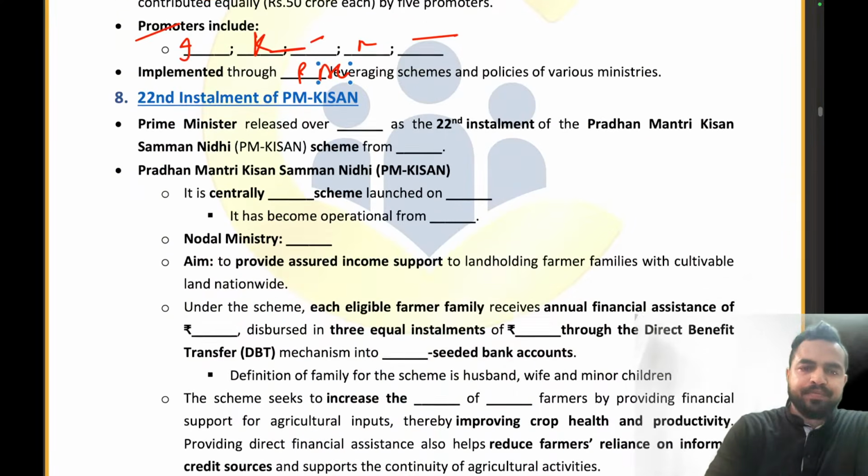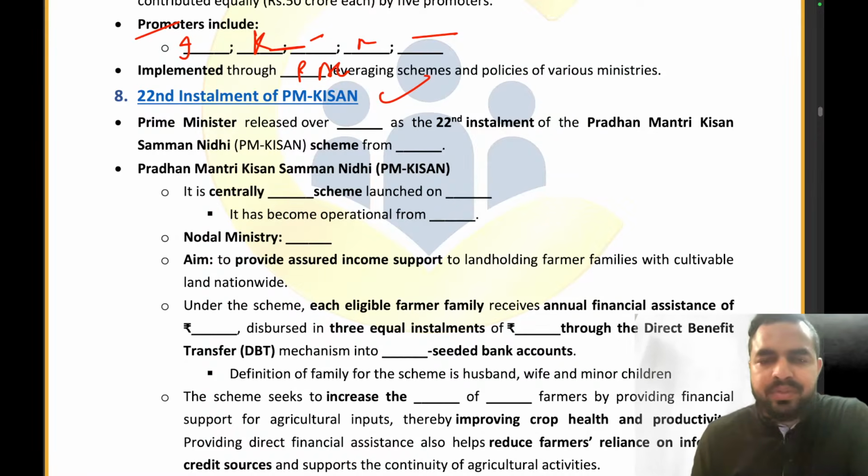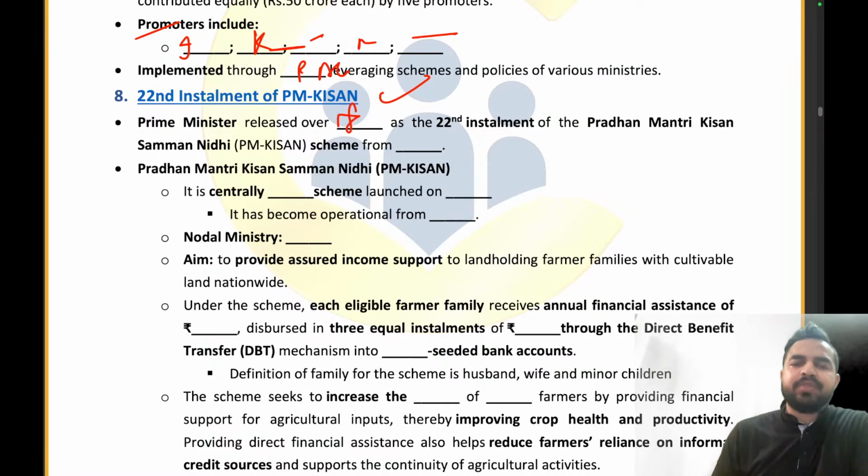Let's start. The 22nd installment of the PM-KISAN scheme has been released, over around 18,000 crore rupees. Right? PM-KISAN scheme. From which area? Assam, Guwahati. Pradhan Mantri Kisan Samman Nidhi. It is a central sector scheme.